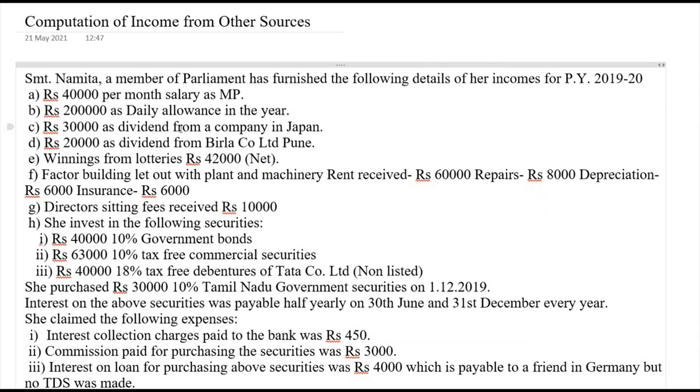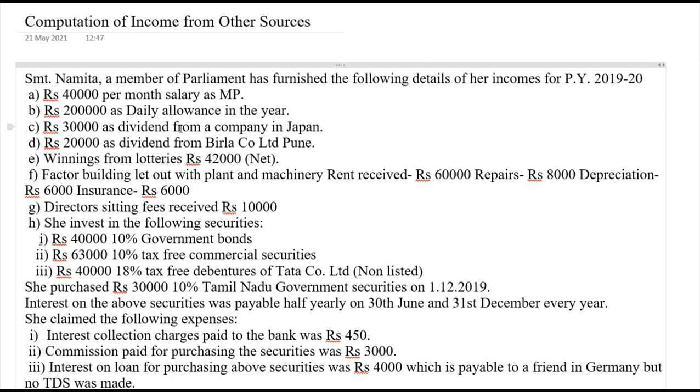Then she purchased rupees 30,000 10% Tamil Nadu government securities on 1/12/2019. Here the interest is paid on 30th June and 31st December every year. So as on the due date of interest, securities were held by the assessee here. Hence the interest will be calculated only for 6 months here.